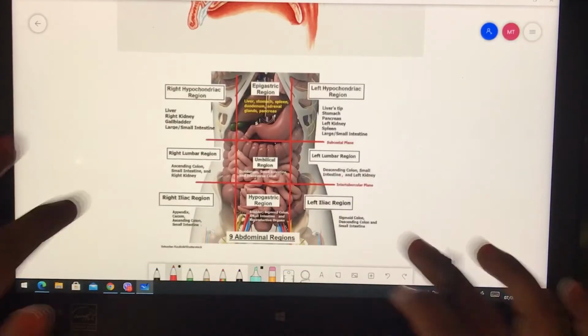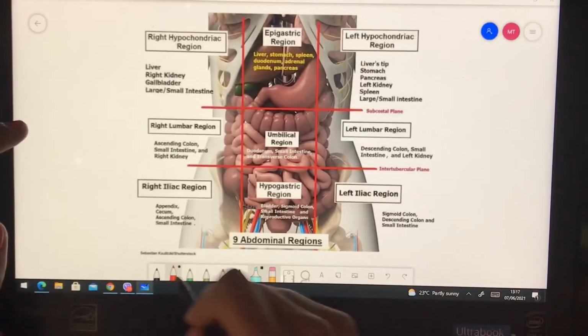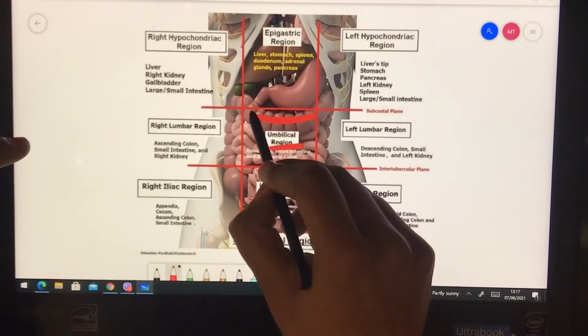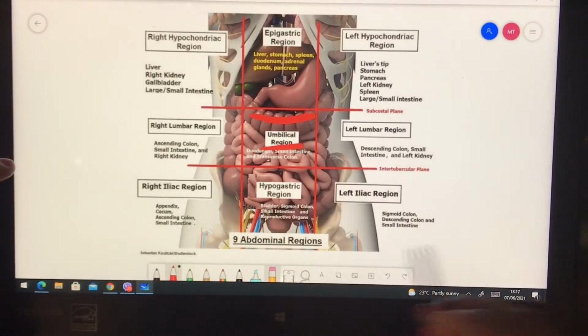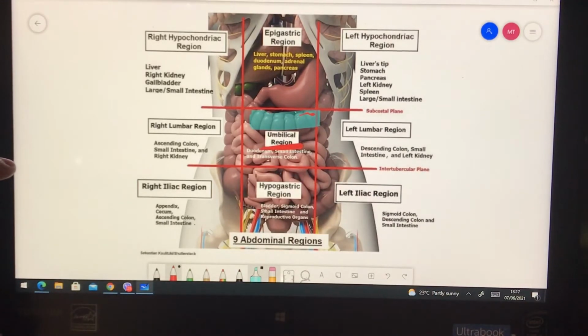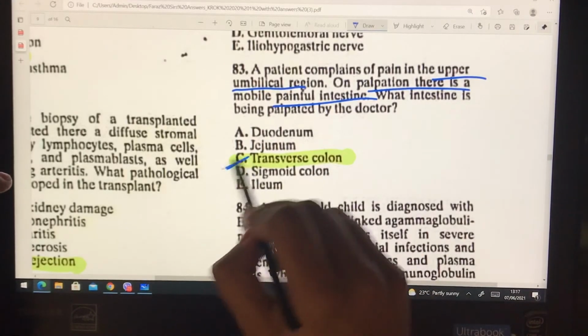Let's see the diagram. This is the umbilical region and this is the upper umbilical region part, and what we have here, let me highlight it. What we have here, this is our transverse colon. So yeah, the answer is transverse colon.